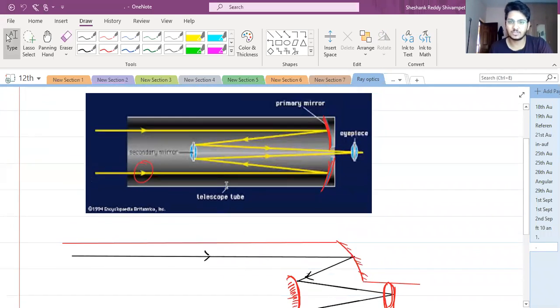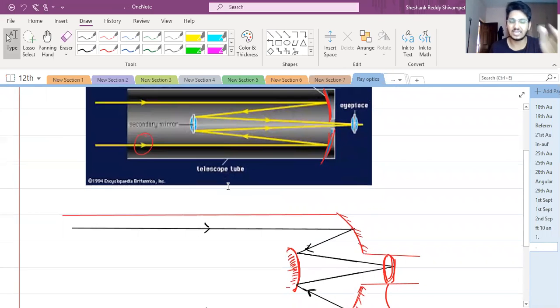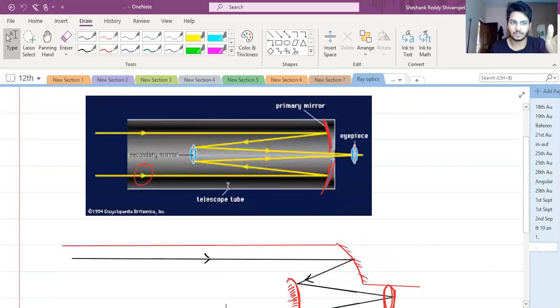समझ आया ना रिफ्लेक्टिंग टेलीस्कोप्स? Yes, so that's the diagram given here. समझ आया ना सबको? देखो, you just have to understand this, that's it. Ray diagram and what's happening. Baki, if you get any problem based on this, it's ultimately a combination of lens and mirror, or a combination of mirrors. That's how you have to look at it.